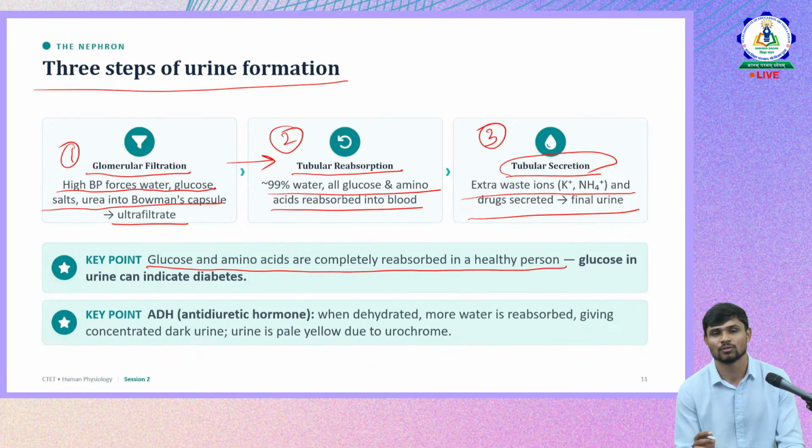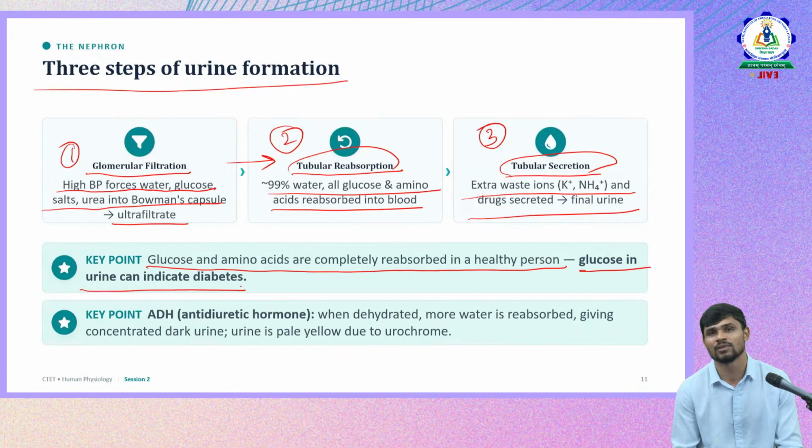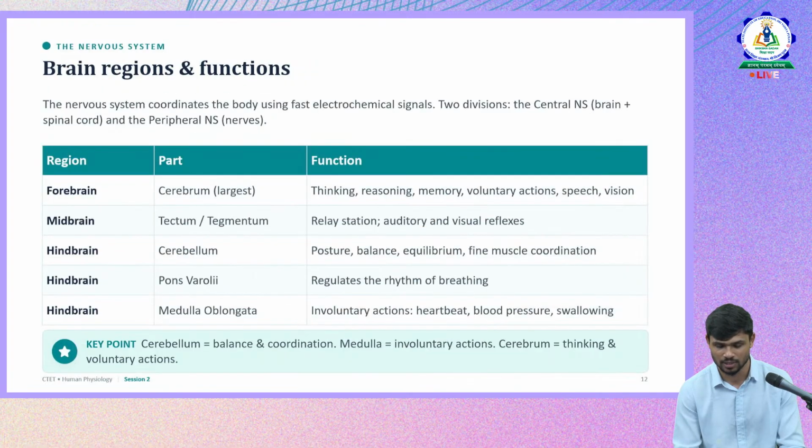So in a healthy person, glucose and amino acids will not be just directly released like that. They'll be completely reabsorbed here. Look at tubular reabsorption. Okay, if somebody is diabetic, then their urine will consist of glucose. A little excess glucose will be there. So this is about urine formation in our kidneys, nephron through nephron. Next, we'll be moving to the nervous system.